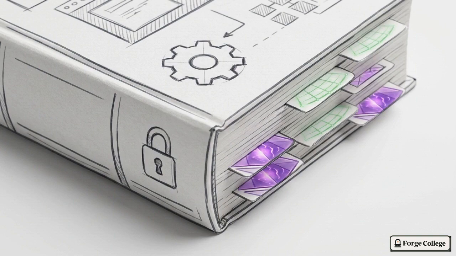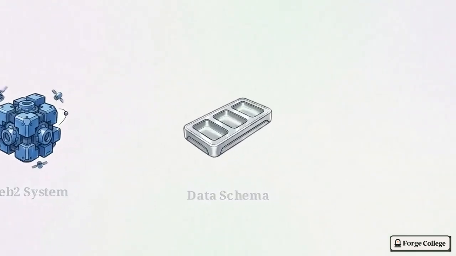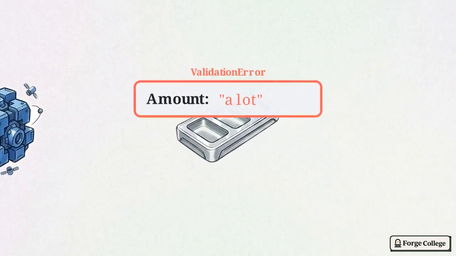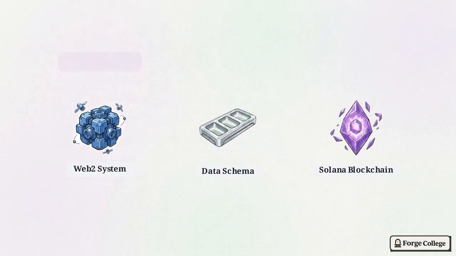The first part of the rulebook is the vocabulary. We create data schemas, which are basically digital templates that act like a standardized form everyone has to fill out the same way. These templates tell the robot exactly what the information should look like. If a form asks for an amount, the template ensures it only accepts numbers, rejecting vague answers like "a lot."